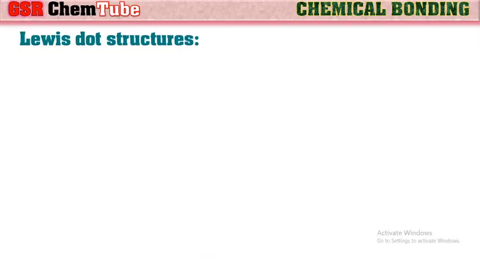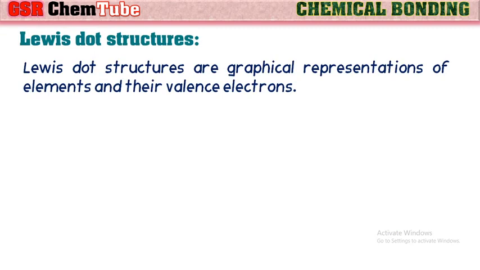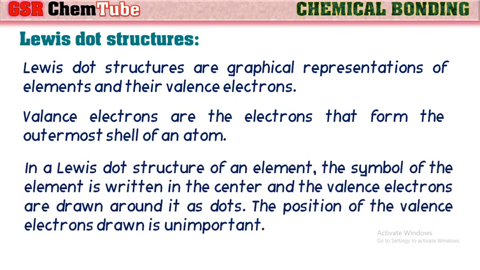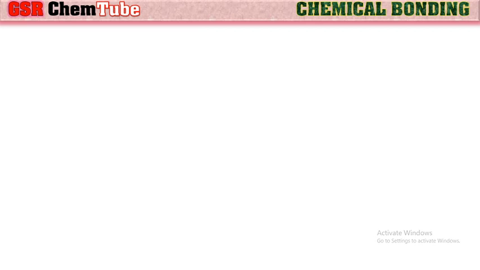So, Lewis dot structures. Lewis dot structures are graphical representations of elements and their valence electrons. Here, valence electrons are the electrons that form the outermost shell of an atom. In a Lewis dot structure of an element, the symbol of the element is written in the center and the valence electrons are drawn around it as dots. Of course, here the position of the valence electrons drawn is unimportant.